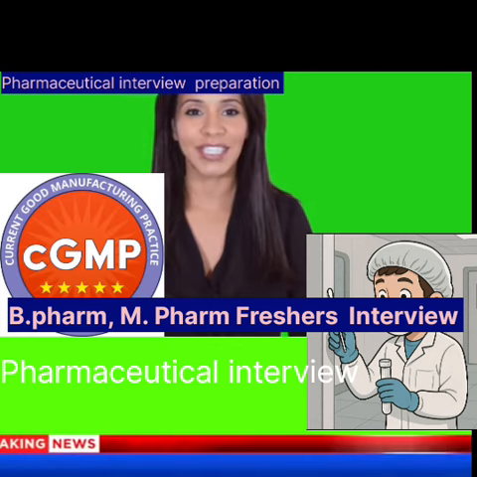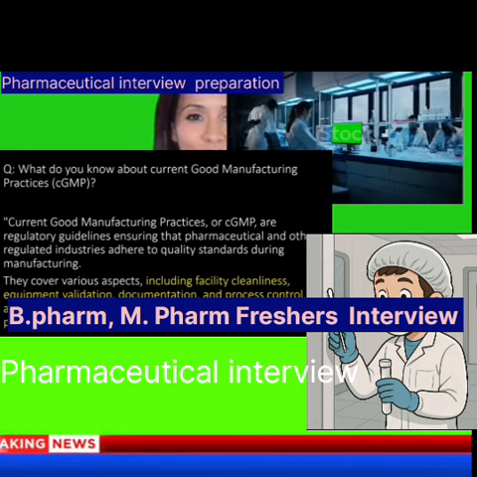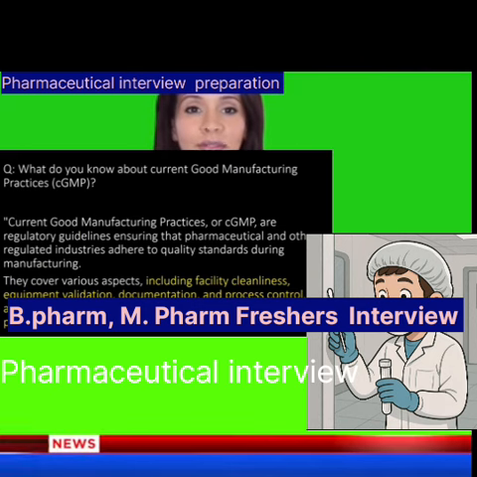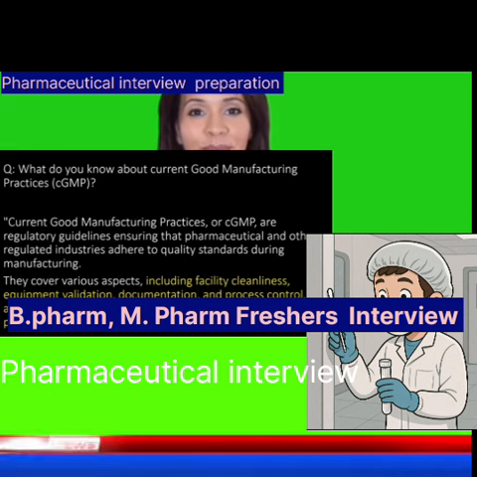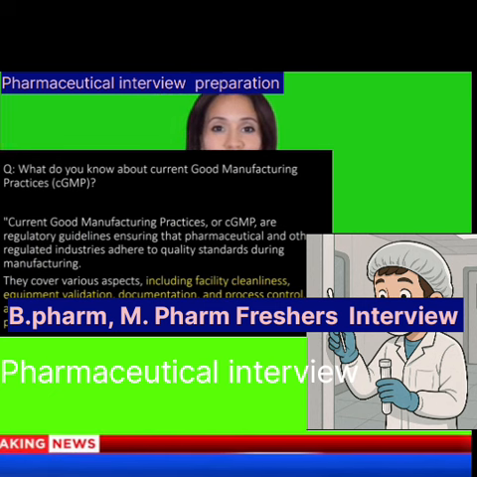What do you know about current good manufacturing practices, or CGMP? Current good manufacturing practices, or CGMP, are regulatory guidelines ensuring that pharmaceutical and other regulated industries adhere to quality standards during manufacturing. They cover various aspects including facility cleanliness, equipment, validation, documentation, and process control, aiming at ensuring the production of safe and effective products in a consistent manner.